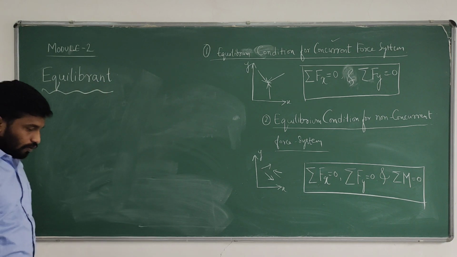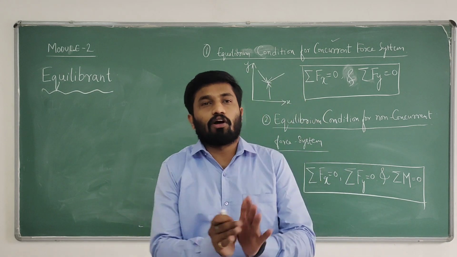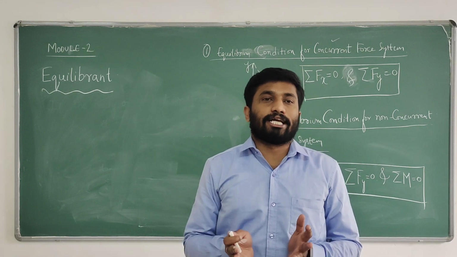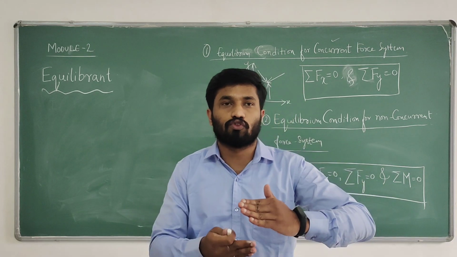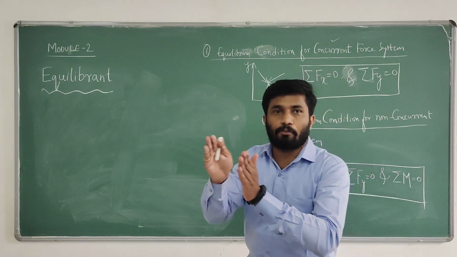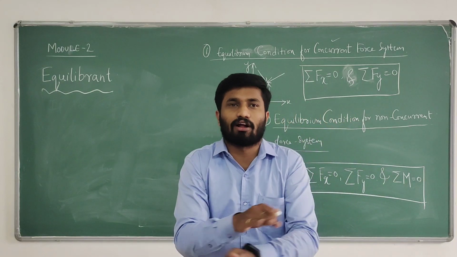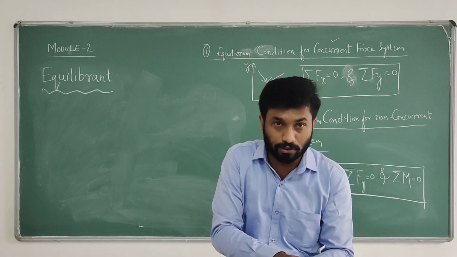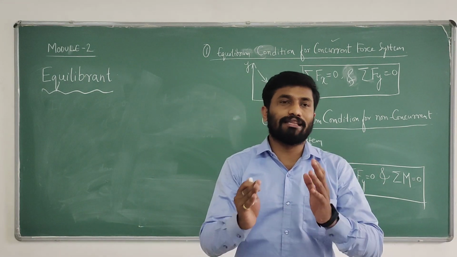Equilibrium force. Sometimes the body is not in equilibrium because of a few special cases. In that situation we have to introduce an extra, additional force into the force system to bring that body into equilibrium. So in a few cases the body will not be in equilibrium, and we have to introduce an extra force to bring it into equilibrium.